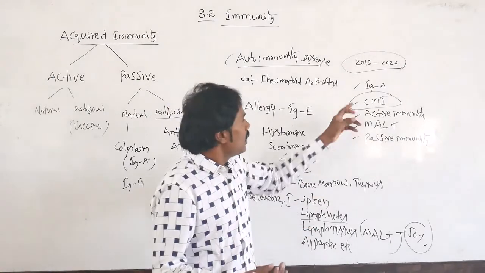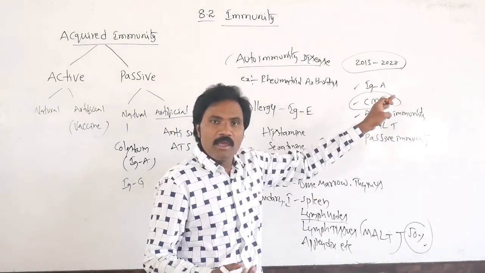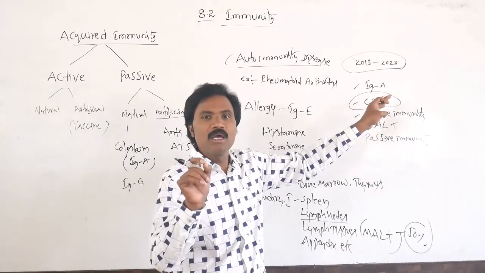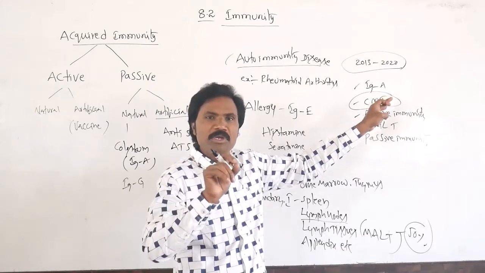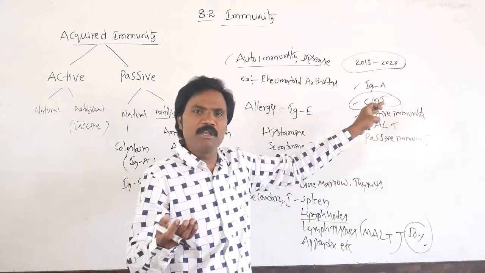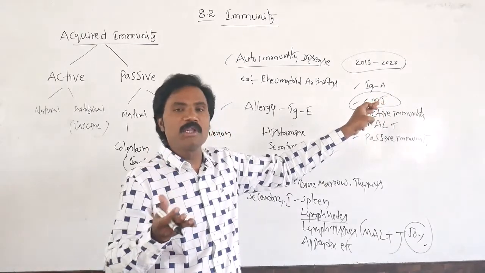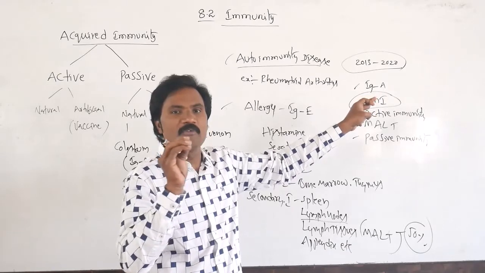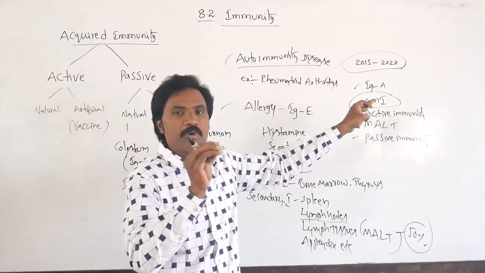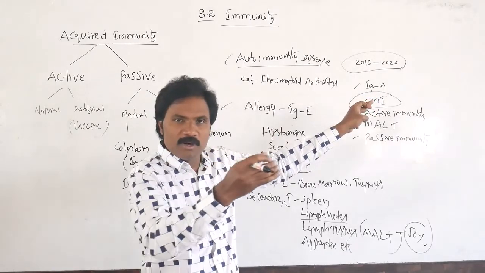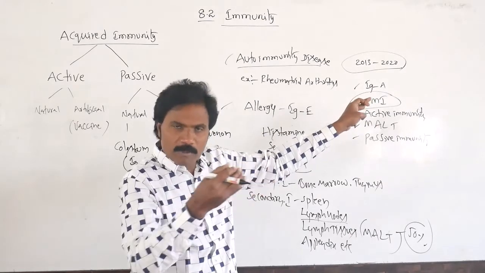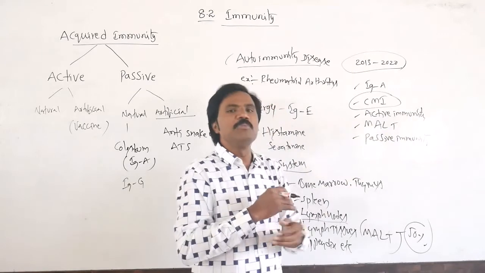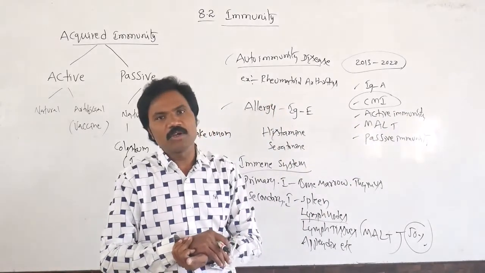So whenever they ask about mother's milk, whether it is active immunity or passive immunity, why is it passive immunity? It is passive natural immunity because of preformed specific antibodies which protect the newborn babies. Then they also gave active immunity.